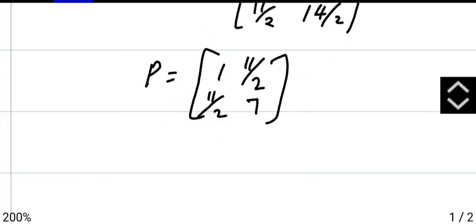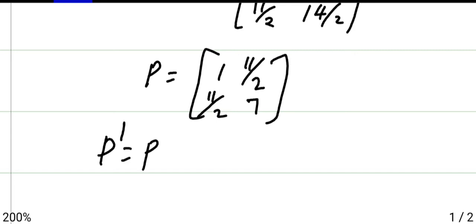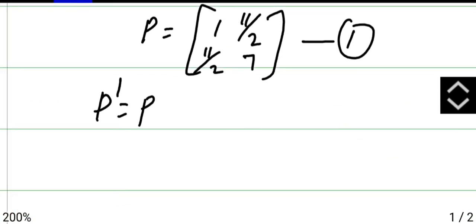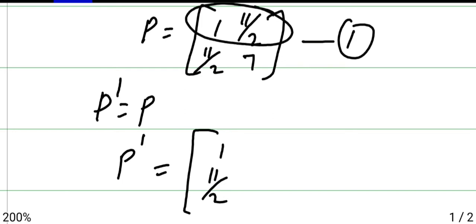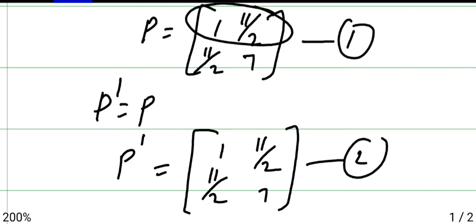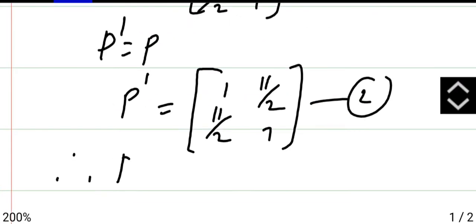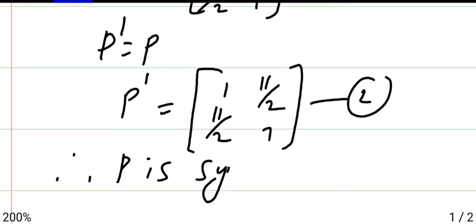To prove it is symmetric, you have to prove P dash is equal to P. Call this equation 1. Now find P dash, that is P transpose: change rows to columns, [1 11/2; 11/2 7]. You can check it out, P dash and P are same, therefore P is symmetric.